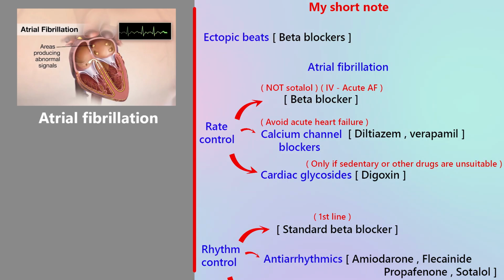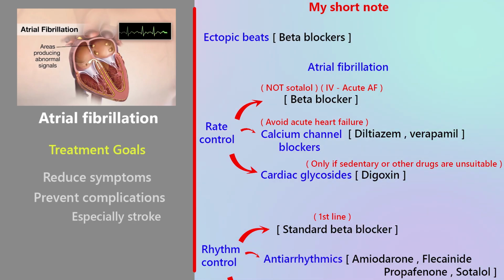Okay, next, atrial fibrillation. First, the basics. Atrial fibrillation, or AF, is a problem with how the atria beat. The atria don't contract normally, they quiver or fibrillate. This causes the ventricles to beat irregularly. So remember this line clearly: AF equals atria quiver, irregular ventricular rhythm. This is very important. Now to the treatment goals.